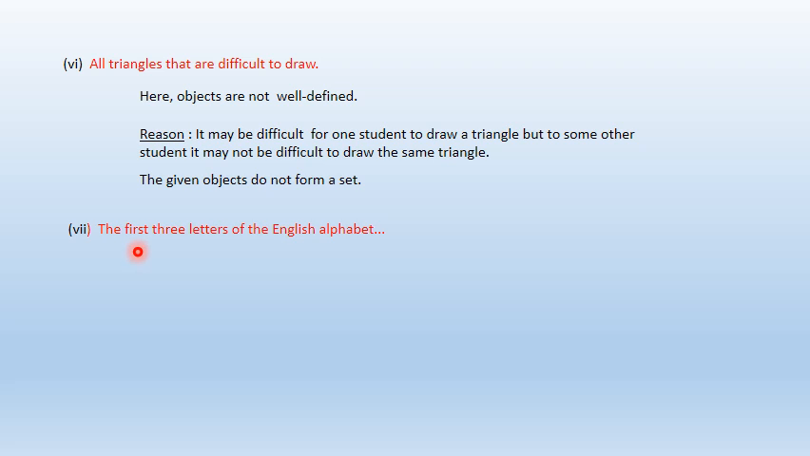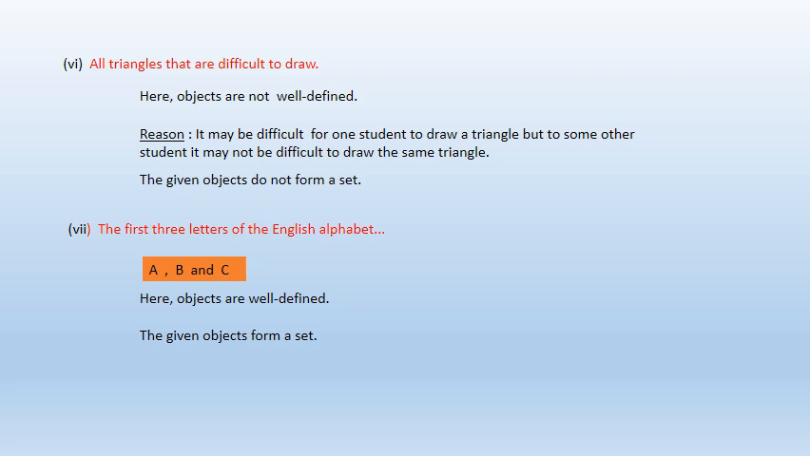The first three letters of the English alphabet. You know the English alphabet, it is A to Z, and we want to write down the first three letters. That means here the objects are well defined. So which are the first three letters? A, B and C. These are the first three letters of the English alphabet. That means your objects are well defined, and so the given object forms a set.